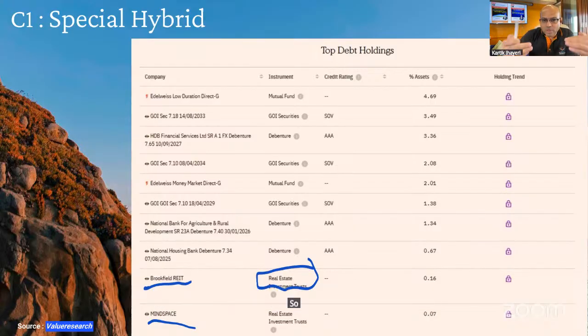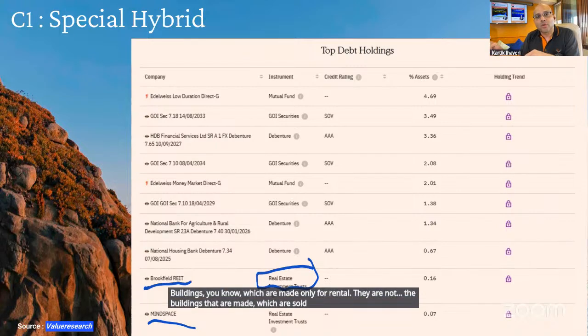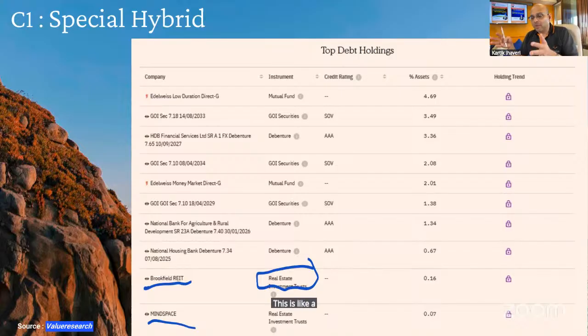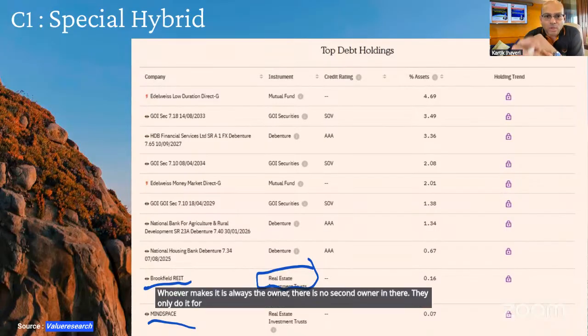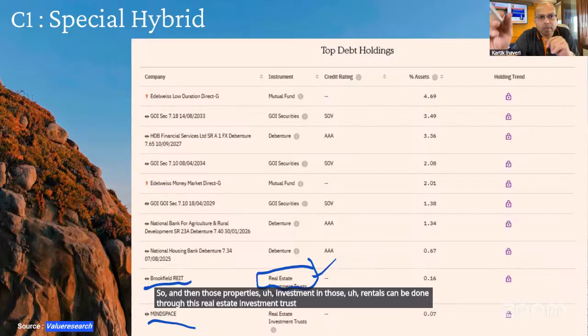So the cash flow is much steadier, and these are very large buildings made only for rental. They are not buildings which are sold to individuals who then rent them out. This is like a Mindspace, where they make a huge commercial complex meant only for people to rent. Nobody can ever buy there. Whoever makes it is always the owner; there is no second owner. They only do it for the purpose of renting. Investment in those rentals can be done through this real estate investment trust. Basically, that's what it is.